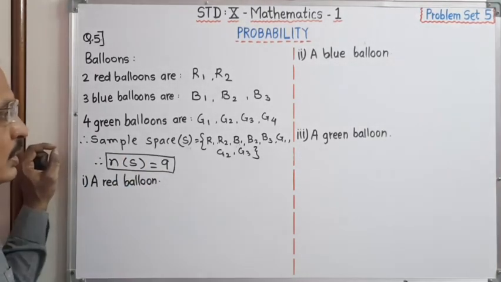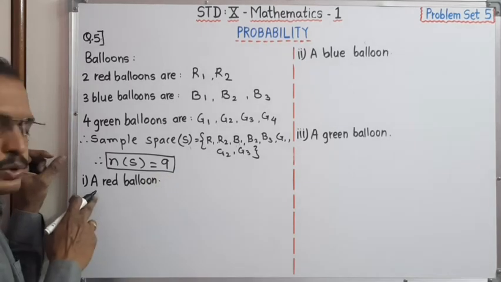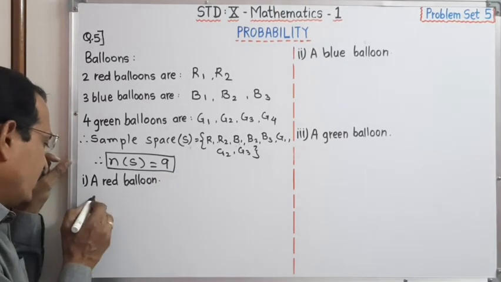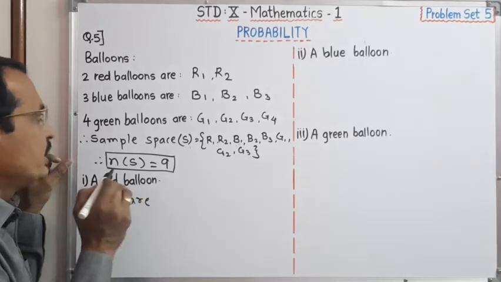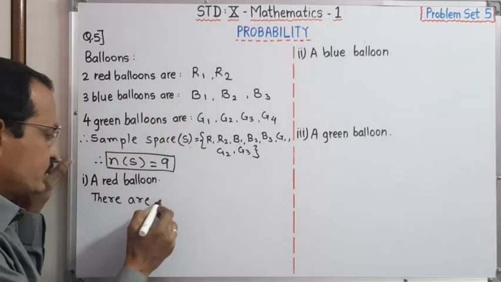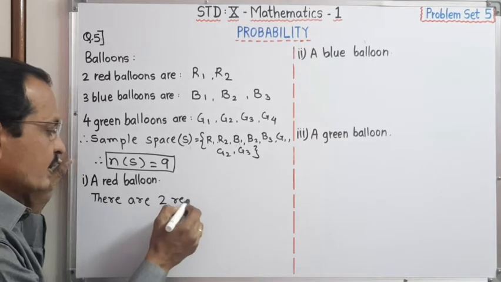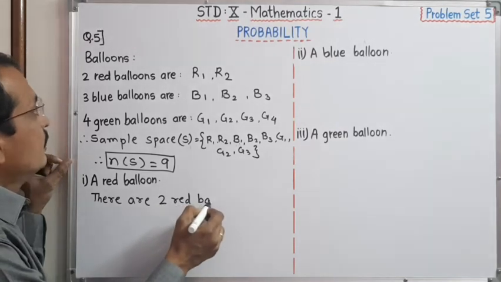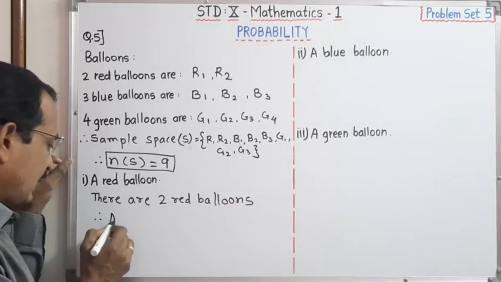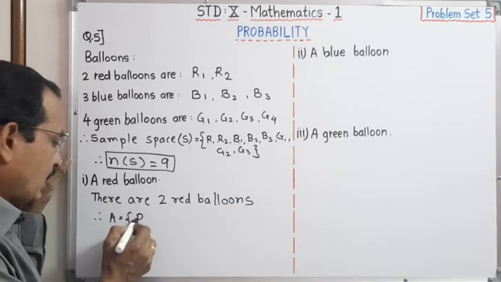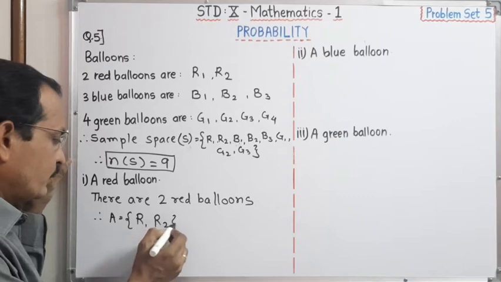Now dear student, from this we have to choose a red balloon. There are how many red balloons? 2 red balloons. Therefore, A is equal to R1 and R2.